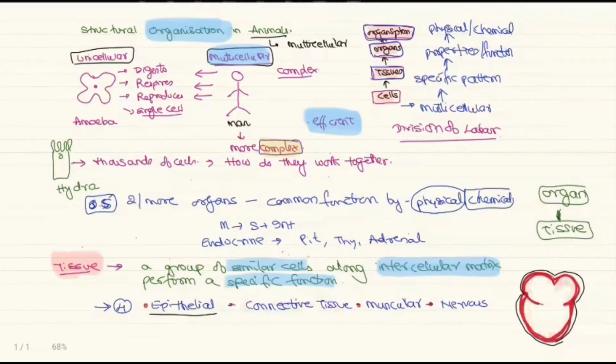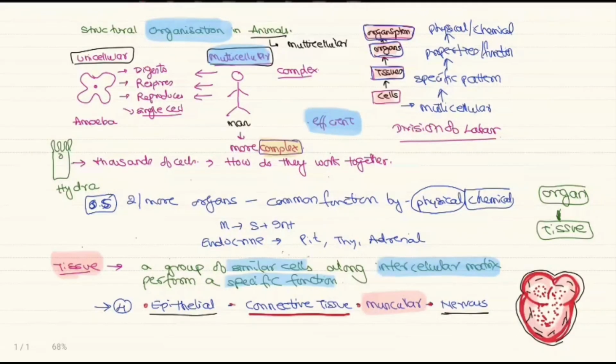The wall of the heart, both atria and ventricle, is made up of the cardiac muscle, which is muscular tissue. In this wall, for the transport of the nerve impulse, we have the nerves, called the nervous tissue. The whole heart is filled with the blood. The blood is called the fluid connective tissue.